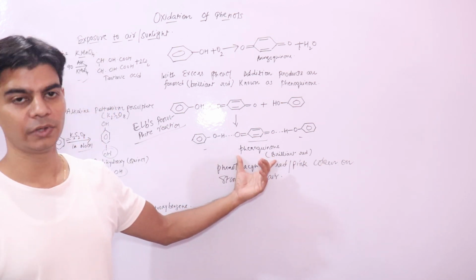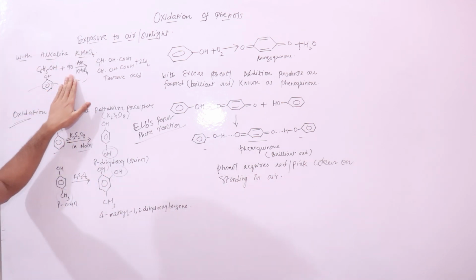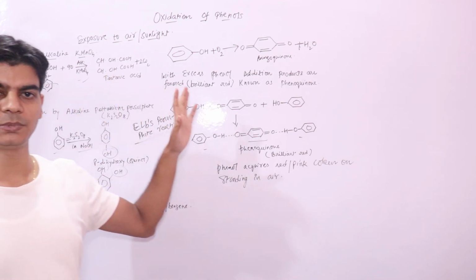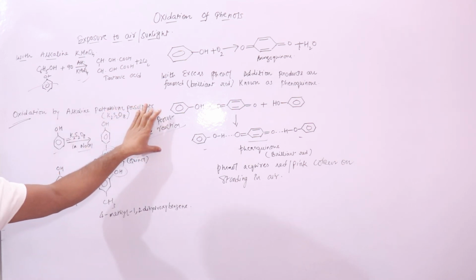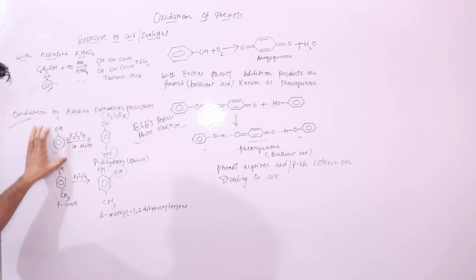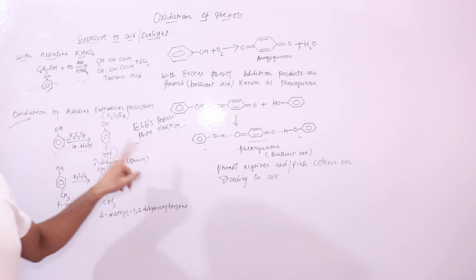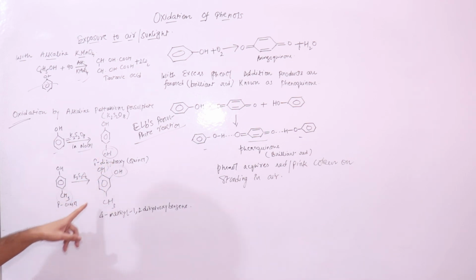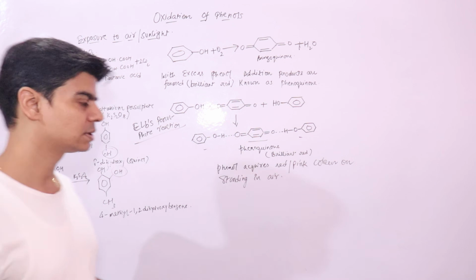The other oxidation reaction is with alkaline KMnO4, where your phenol ring will get ruptured to form tartaric acid. Another reaction is the Elbs persulfate reaction, where phenol in presence of alkaline potassium persulfate will introduce another OH group at the para position, and if para position is occupied, it will introduce the group at the ortho position. I hope all this is clear. Thanks.